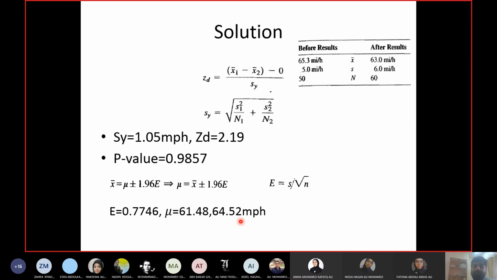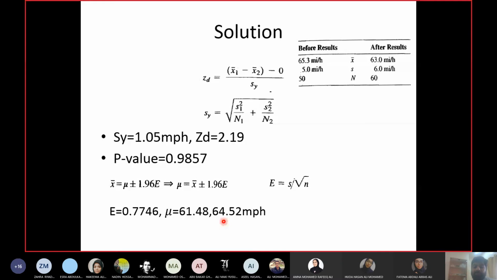Now my required value was 60. Is 60 coming in this range? No. This range is representing what proportion of drivers? 95%. And 60 is outside that. So whatever is outside this range is part of how much of the population? 5%, right? This range covers 95%, so what is not covered? 5%.